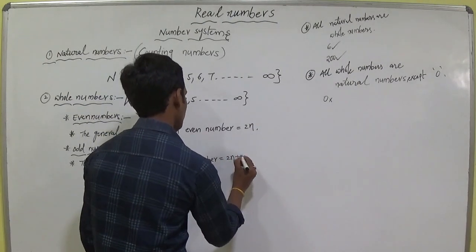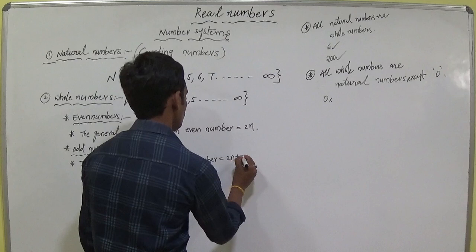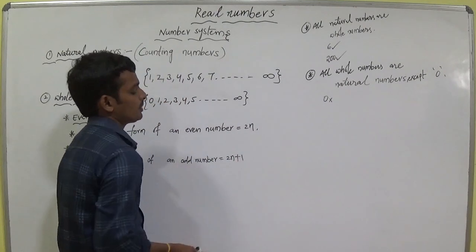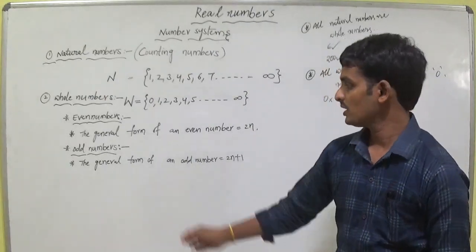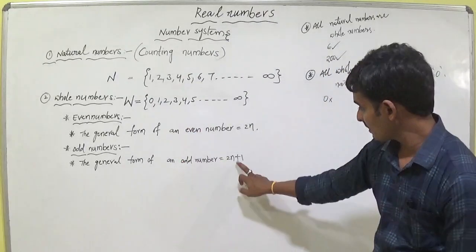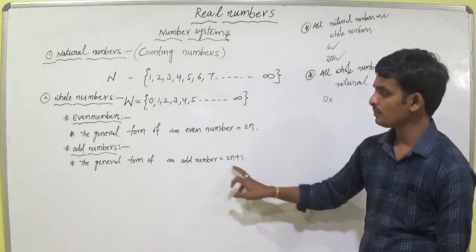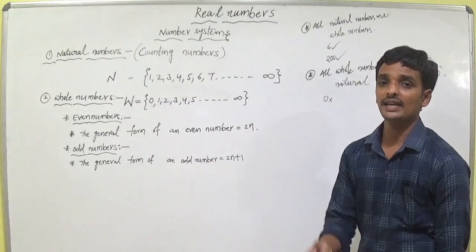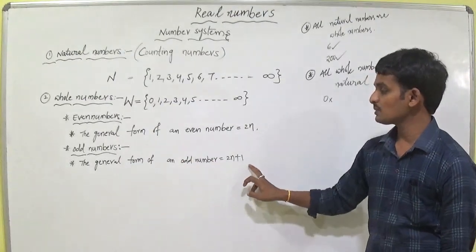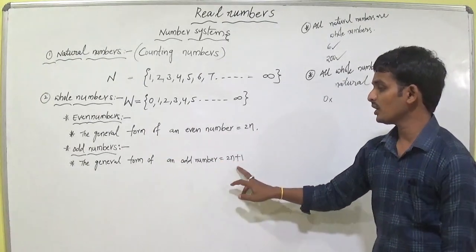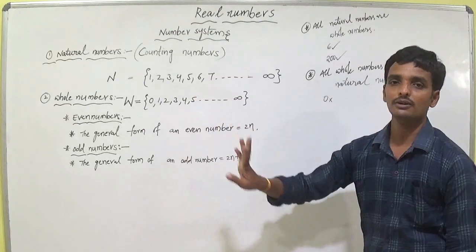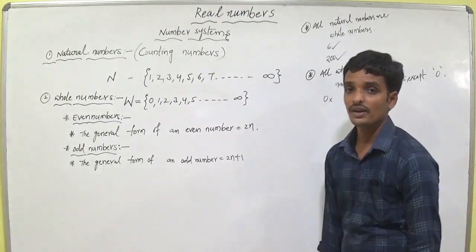The general form of an odd number is 2n plus 1. If you take 0, 2 zeros are 0, 0 plus 1 is 1, 1 is an odd number. If you take 7 here, 2 sevens are 14, 14 plus 1 is 15. If you take 18, 2 18s are 36 plus 1, 37 is an odd number. If you take 100, 2 into 100, 200 plus 1 is an odd number. This is the general form of an odd number.